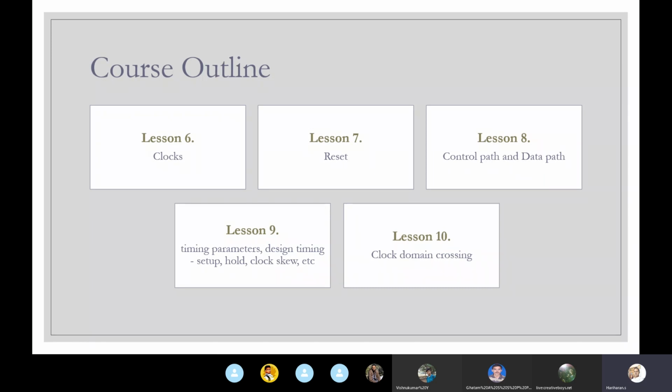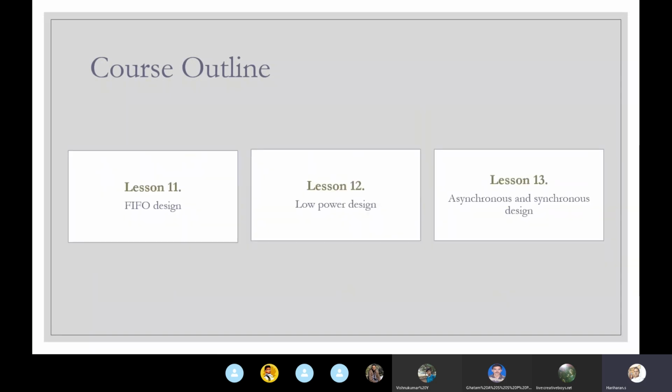So if something is too fast and something is too slow, then you need to have some mechanism to handle that. Or even if they're working at different speeds, it's asynchronous. Over a period of time, there will be a mismatch, right? So you need to make them understand each other, right? So that's clock domain crossing. We'll talk about the details of that.